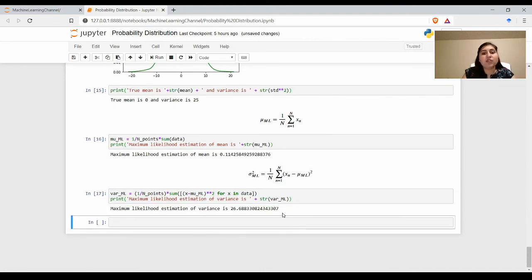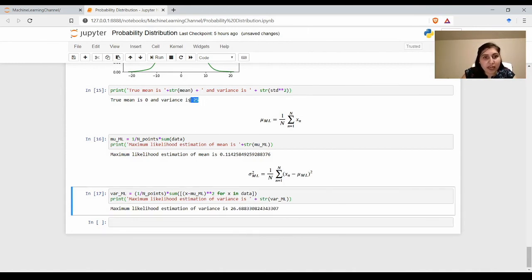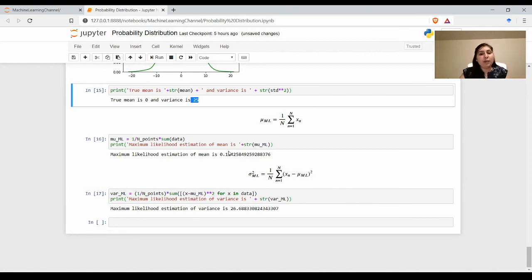We can see that the variance came out to be 26.68, which is very close to the actual variance. Hence, we'll be able to compute the mean and variance of any given Gaussian distribution using these two formulas.